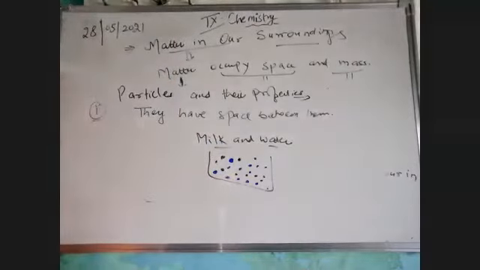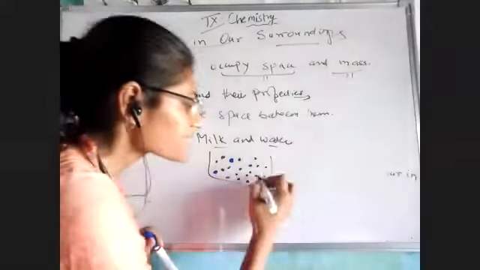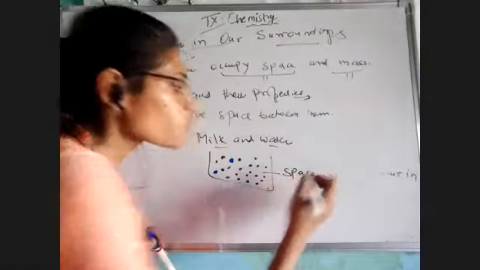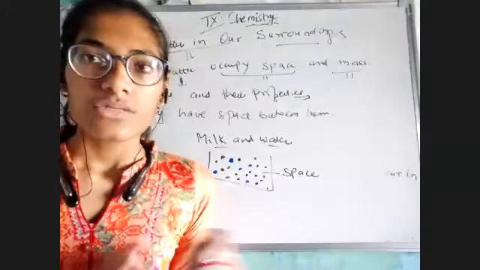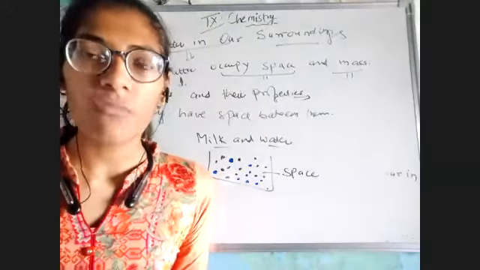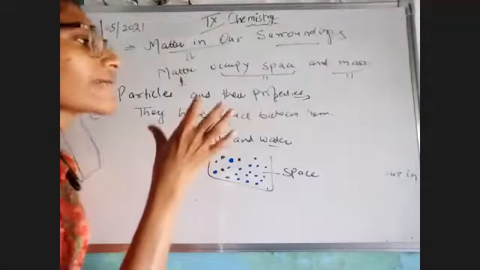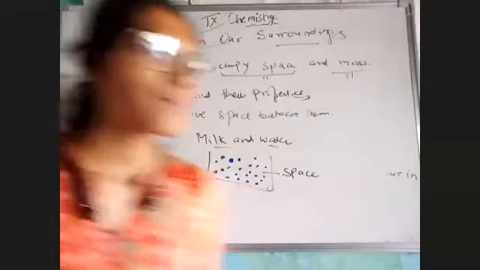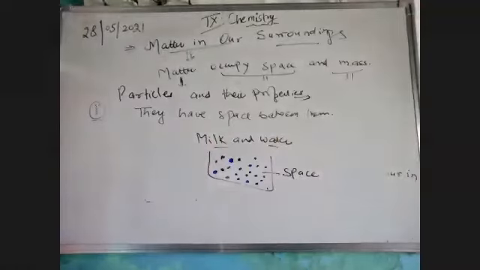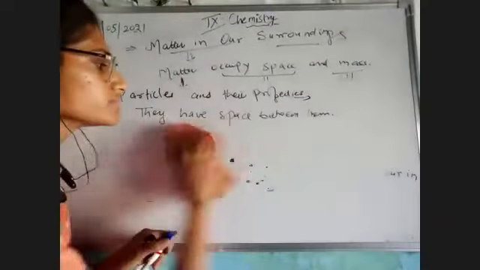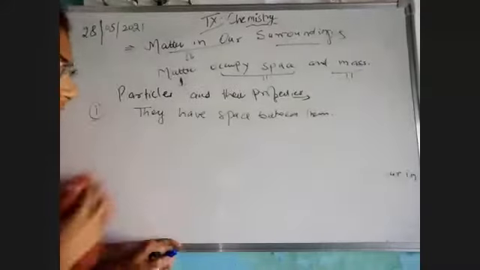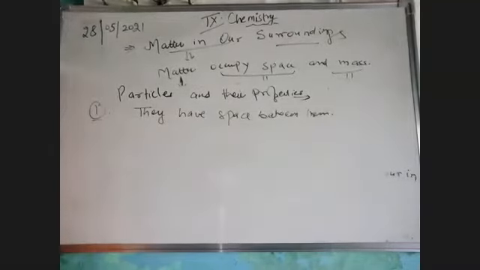So this tells us that there is space between them into which another matter can easily occupy. Okay, so the first property of particle is they have space between them. All right, now let's move to our second property. That is the particle of matter are continuously moving. They have space between them, and the second one is they are continuously moving.